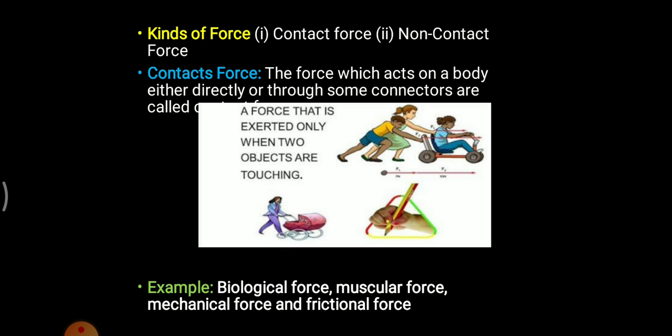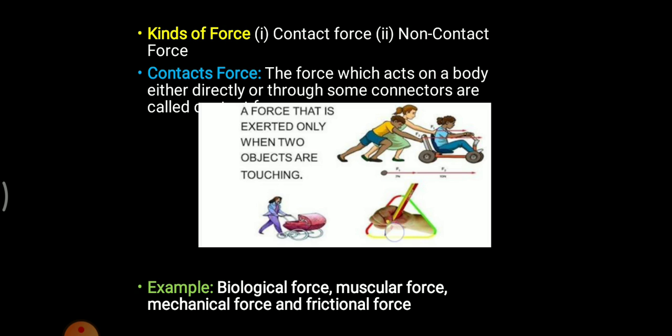So as you can see, there are two children applying a certain force in order to move this person. This is nothing but a contact force, a contact between hands and this cycle. So your contact force is being created. As a result, this person will move in this direction. Contact is there between two bodies. This is the first body, this is the second body. With the help of this contact force applied by these two children, this person is moving in this direction. A contact is there, that's why.